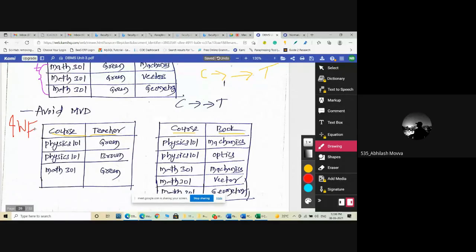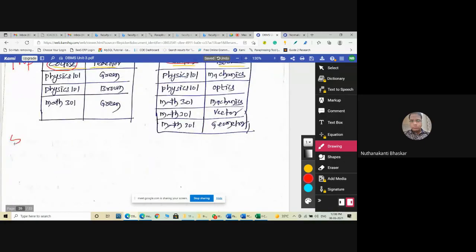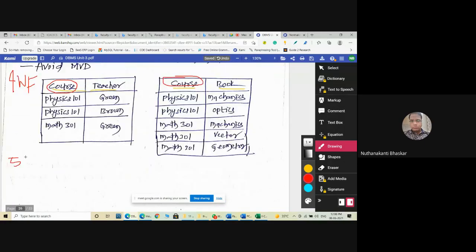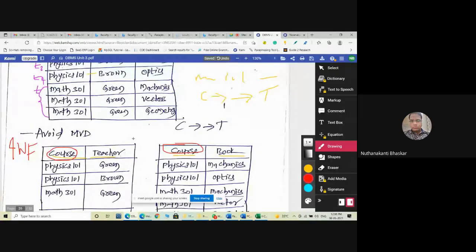Yes, sir. Now here, what is the join dependency? Course is the join dependent. But here, course-teacher is there, course-book is there, but there is no relation between teacher and book, right? Yes or no? Here we have not provided any relationship between book and teacher directly. Yes or no?